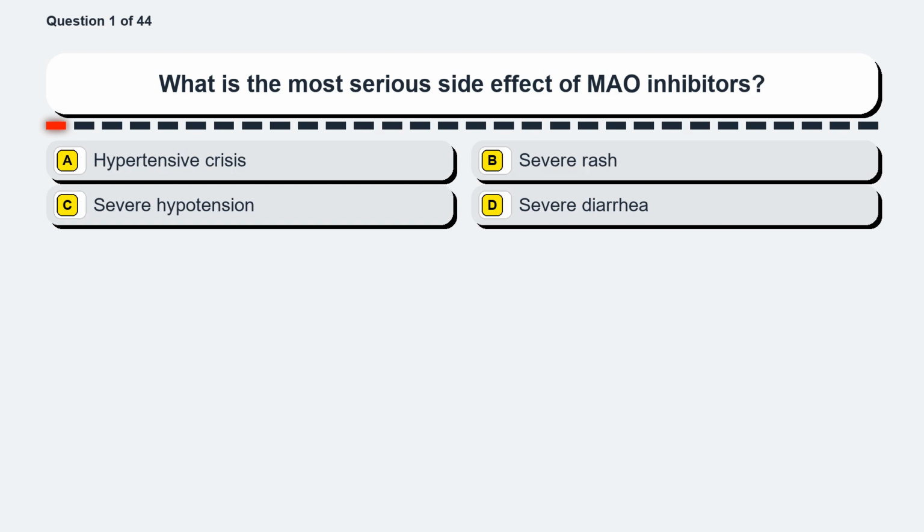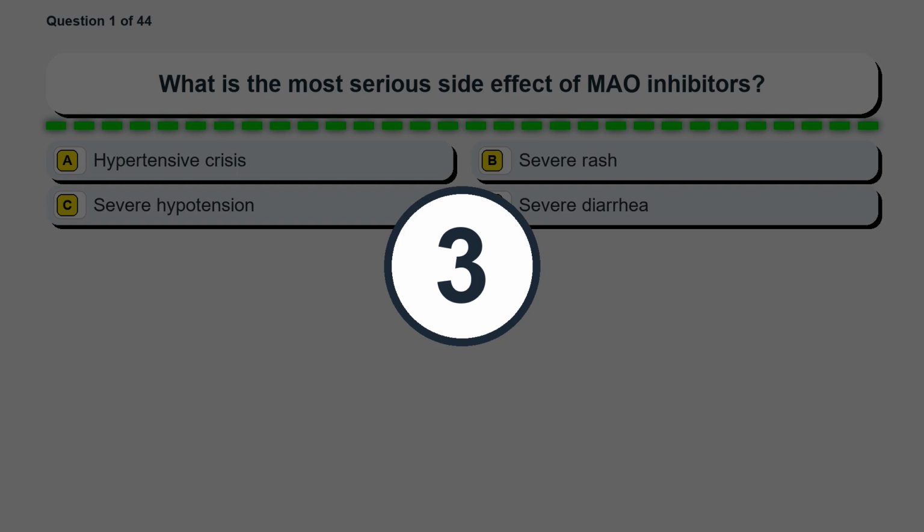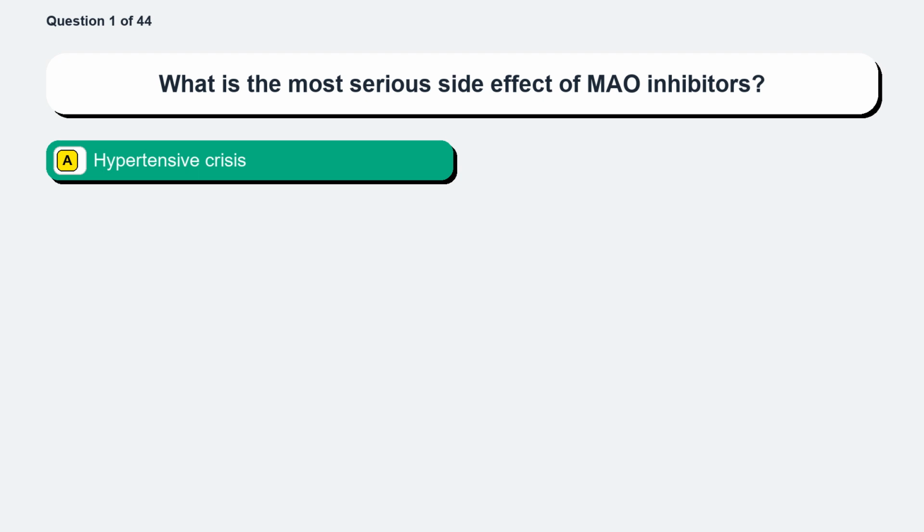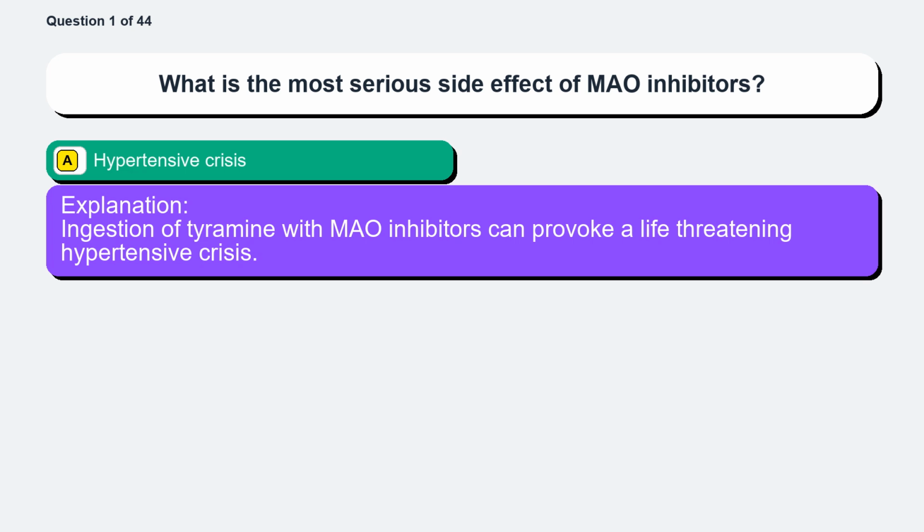Question 1. What is the most serious side effect of MAO inhibitors? Option A, hypertensive crisis. Option B, severe rash. Option C, severe hypotension. Option D, severe diarrhea. The correct answer is option A, hypertensive crisis. Ingestion of tyramine with MAO inhibitors can provoke a life-threatening hypertensive crisis.